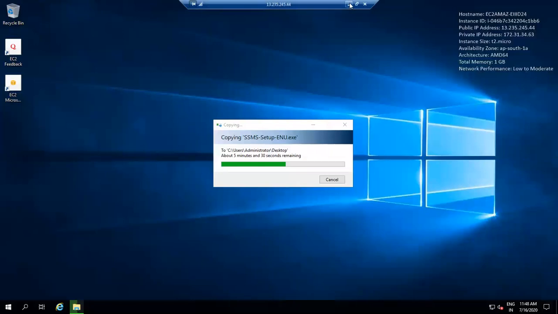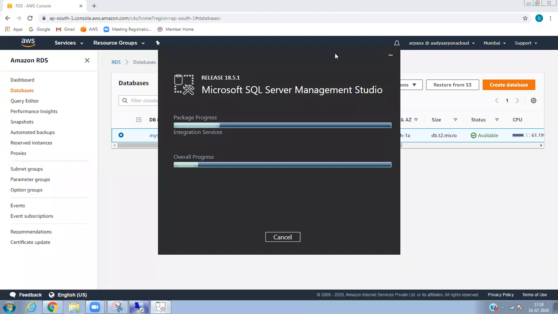Which version are you using in the company? Nowadays, 2012, 16. I think this is the latest one, right? 18.5. Yes, and the look and feel is good.